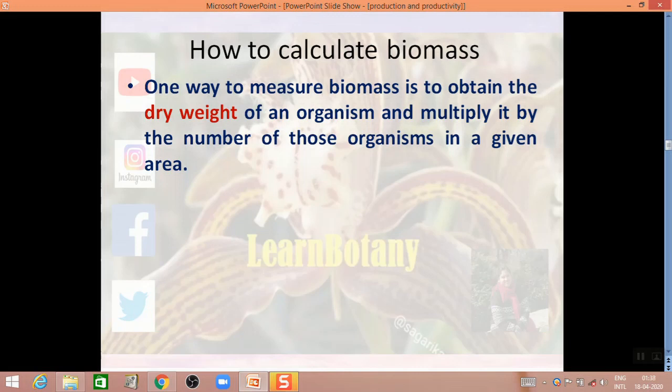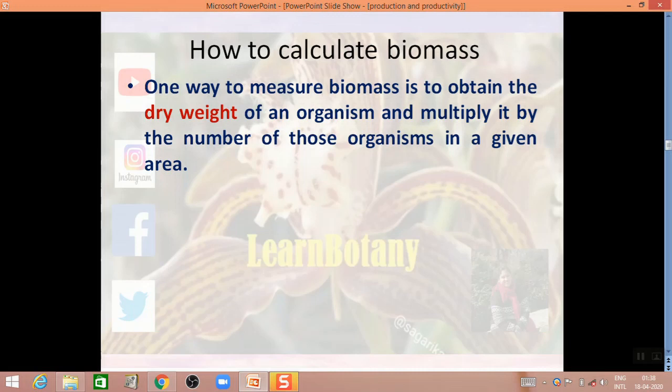It doesn't change. It is quite different from the fresh weight or the fresh mass, which is variable due to the presence of water content, but in dry weight there is no water content, so it always remains constant for any body.